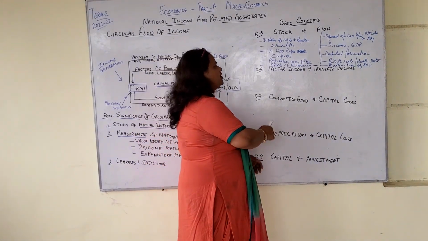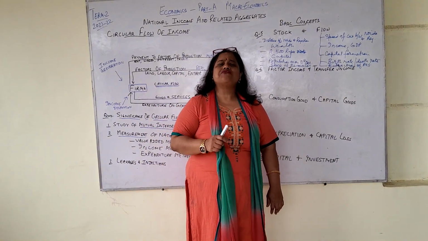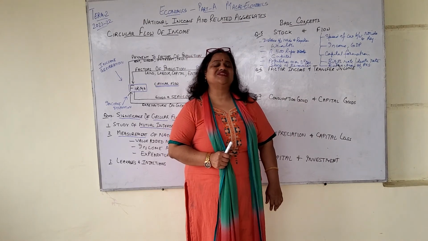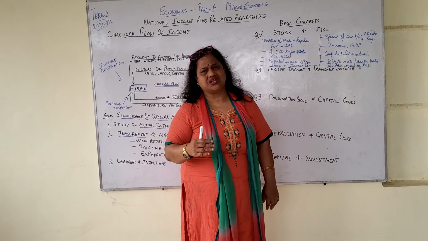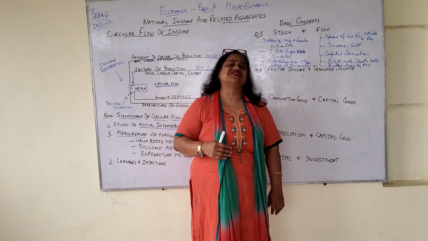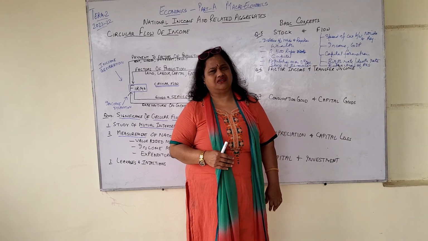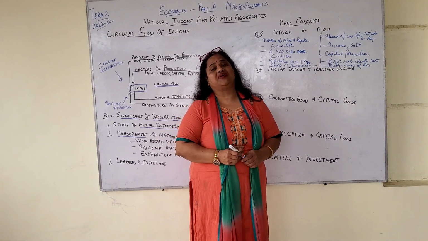Now let's see the new thing. What is factor income and what is transfer income? Factor income is the payment made for the services rendered. That is, if we make payment to the factors of production because they have rendered services in return. In lieu of the services rendered, the payment made in return is called factor payments.